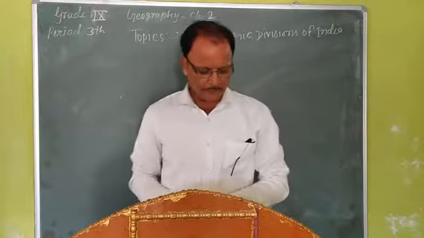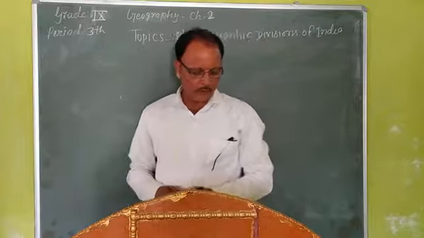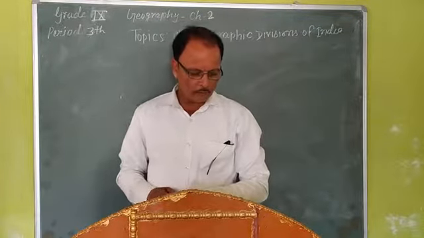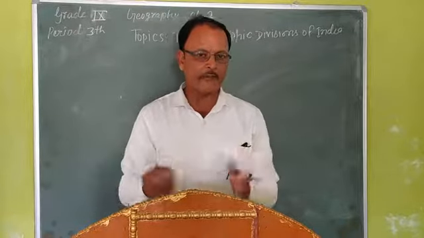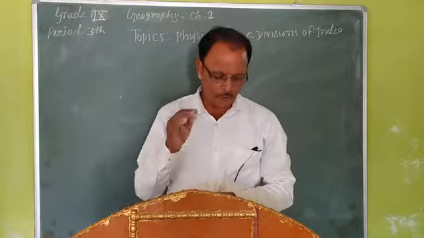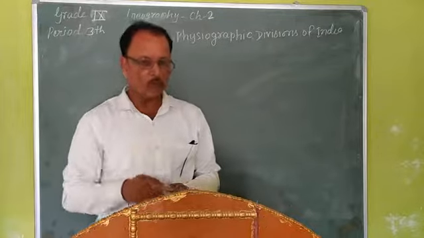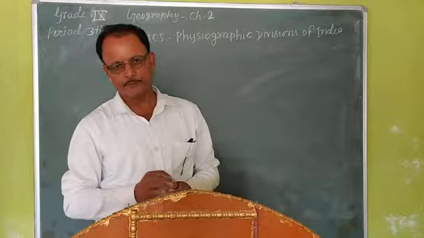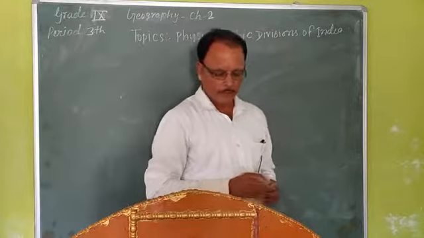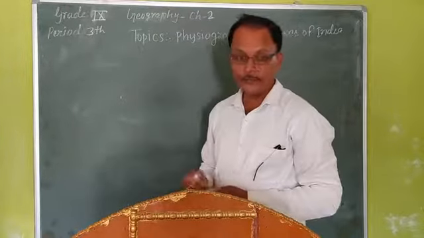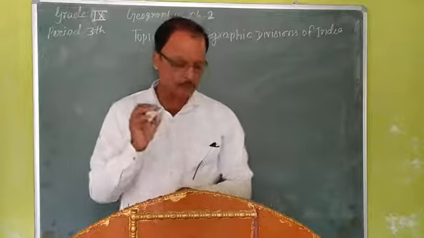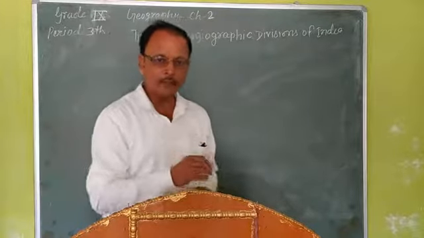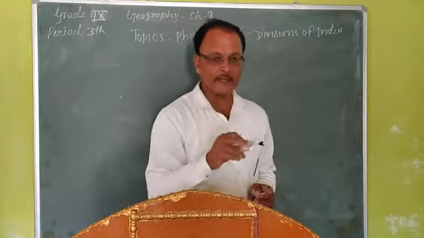Dear students, you know that the oldest landmass was a part of Gondwana land. The Gondwana land included India, Australia, South Africa, South America, and Antarctica.